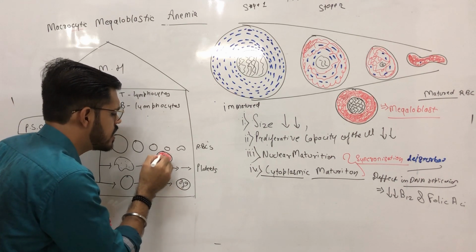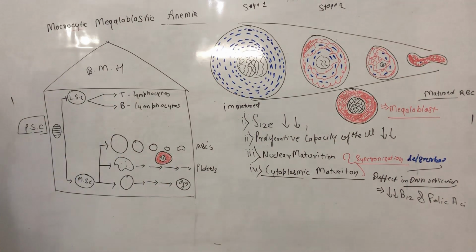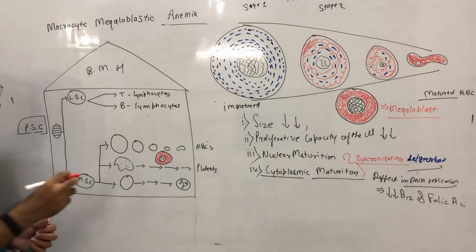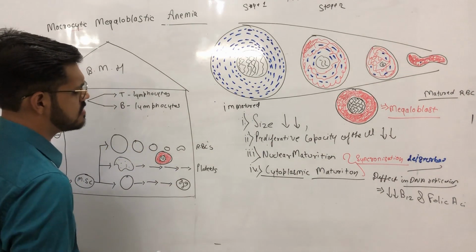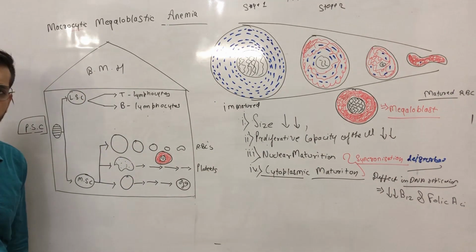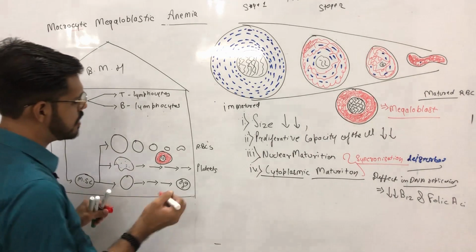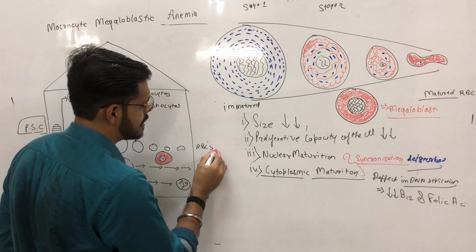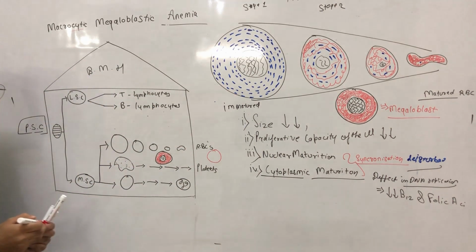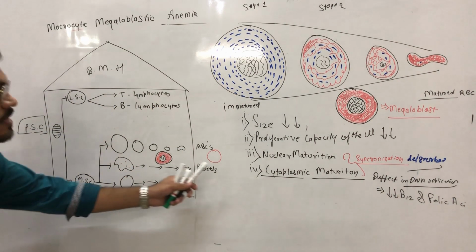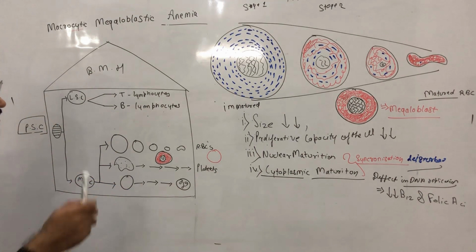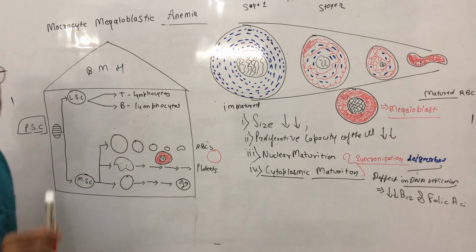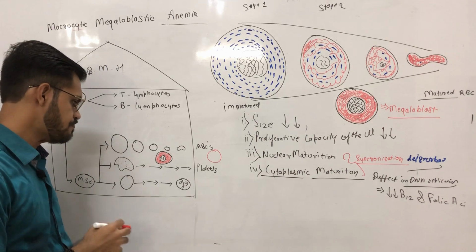Only 10 to 15% of megaloblasts reach the peripheral circulation, and when they reach the peripheral circulation, we call it a macrocyte, which is an RBC occupying a volume larger than normal.